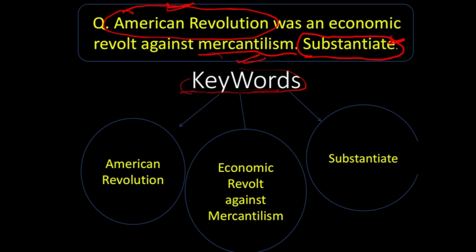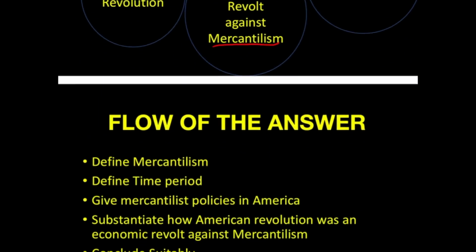So, first is American Revolution. Whenever we hear the word American Revolution, the time period should come in our frame. Second is the economic revolt against mercantilism. So, mercantilism is the next term which we have to elaborate in our answer, and substantiate, I told you, we have to put in examples.